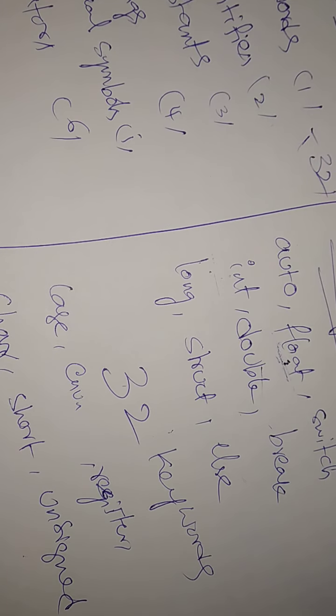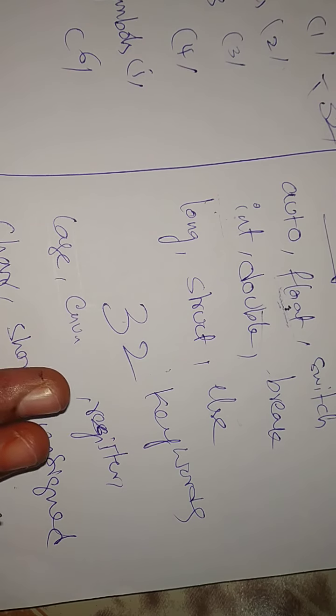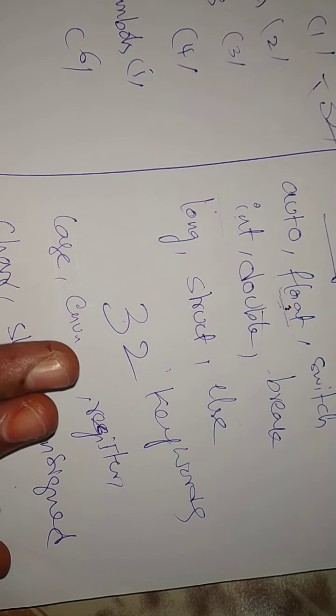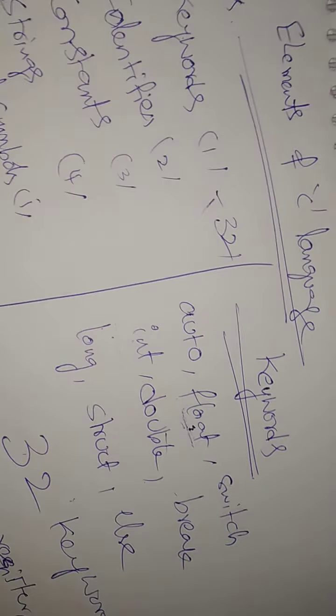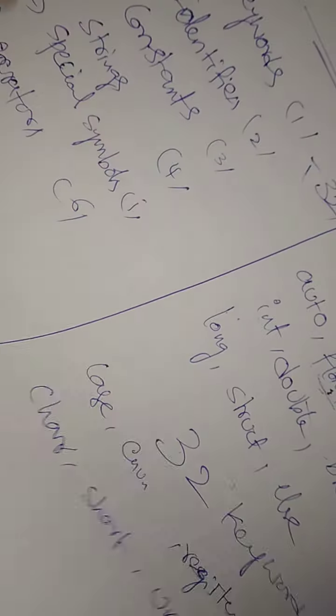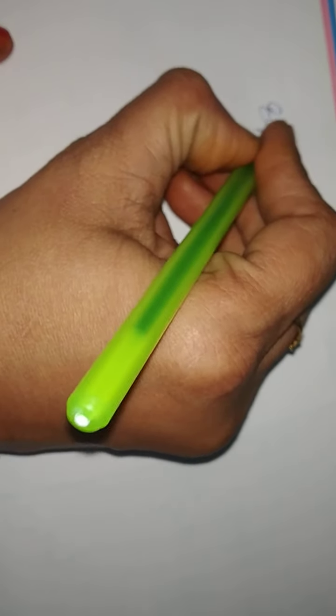Next, what are the identifiers? See, these are keywords, 32 keywords. For example, I am telling just an example program.